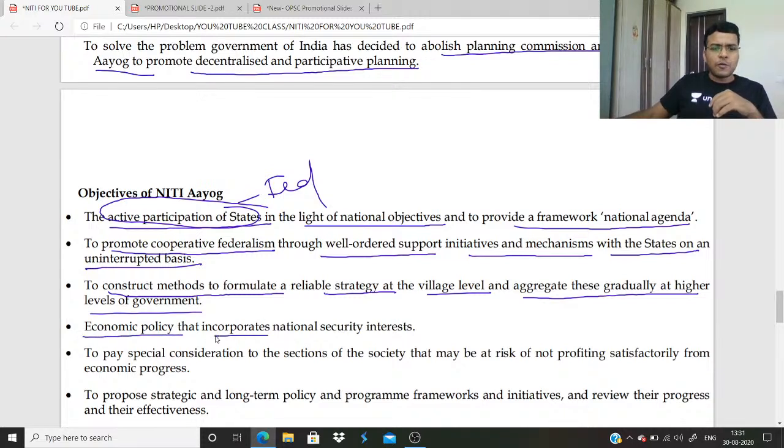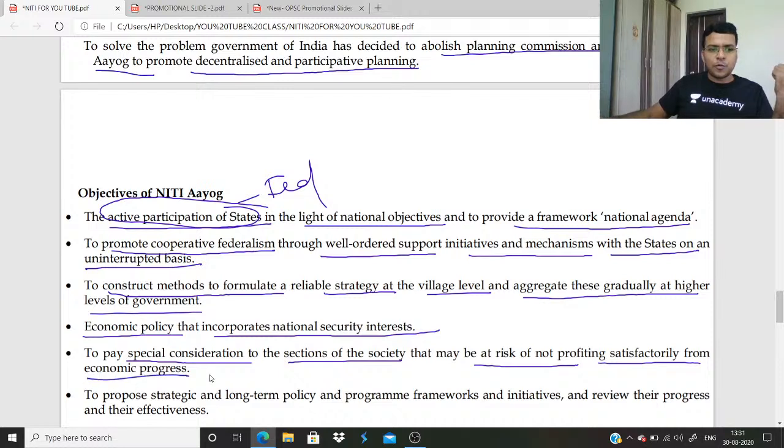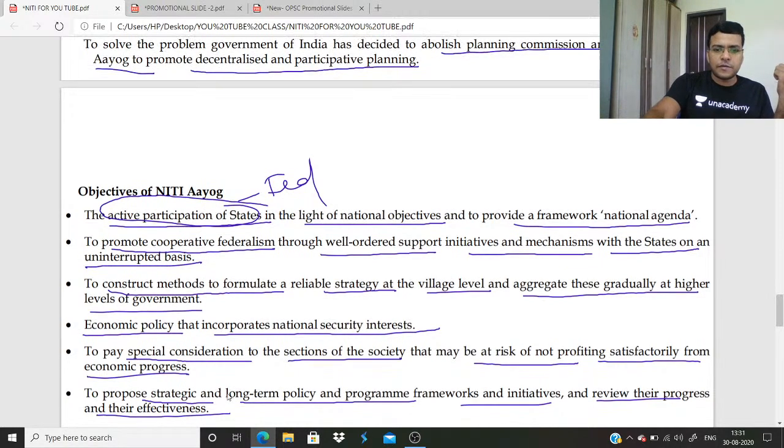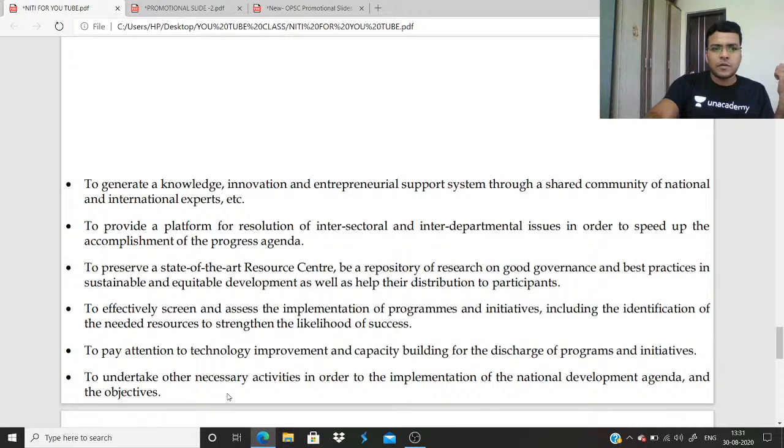Economic policy that incorporates national security interest, pays special consideration to the section of society that may be at risk of not profiting satisfactorily from economic progress, to propose strategic and long-term policy and program framework and initiative and review their process and effectiveness, to generate knowledge, innovation, and entrepreneurial support through a shared community of national and international experts.